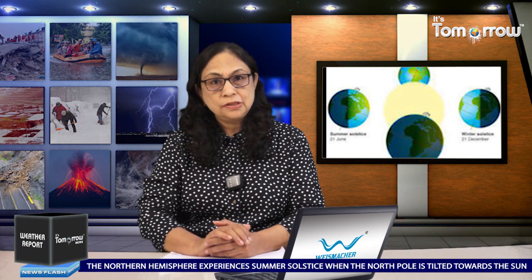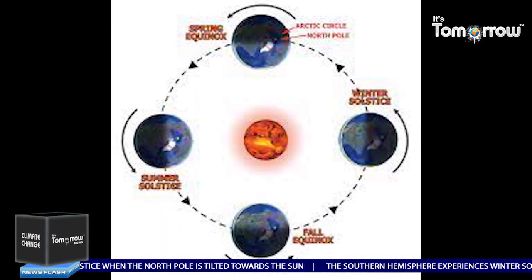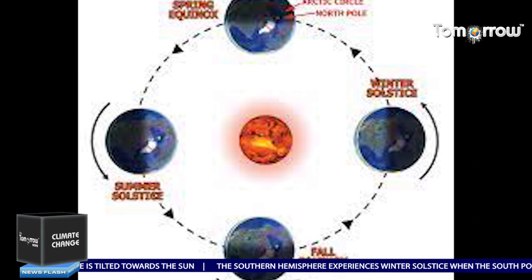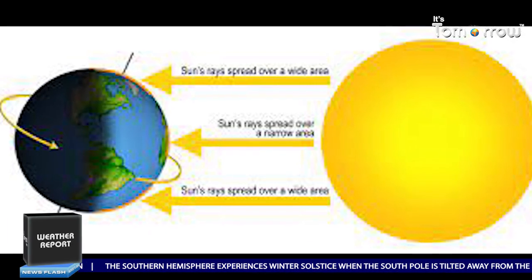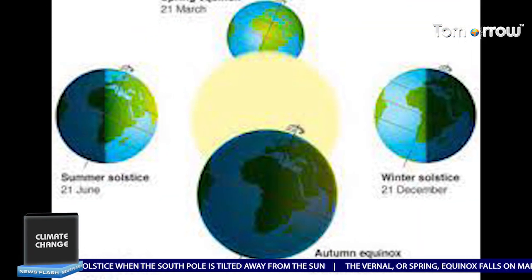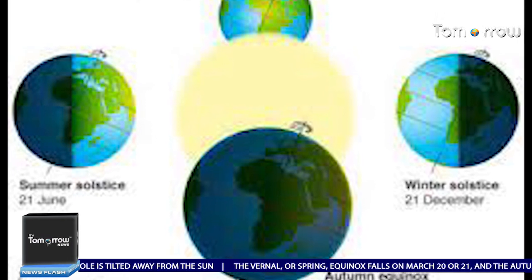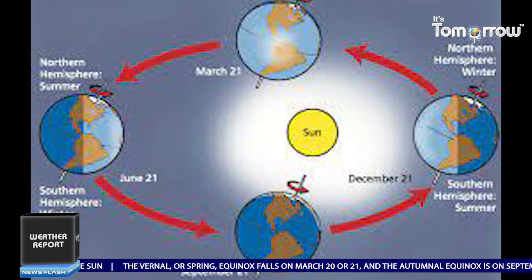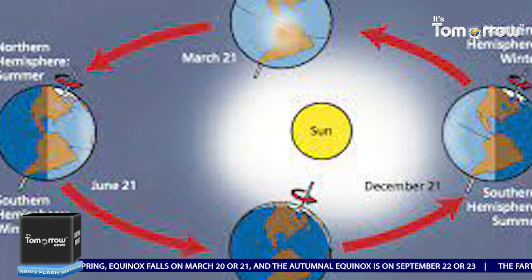Why does the Southern Hemisphere experience winter and summer solstice at different times than that of the Northern Hemisphere? The Northern Hemisphere experiences summer solstice when the North Pole is tilted towards the Sun. The Southern Hemisphere experiences winter solstice when the South Pole is tilted away from the Sun. In a similar way, the Northern Hemisphere experiences the winter solstice when the North Pole is tilted away from the Sun, and the Southern Hemisphere experiences the summer solstice when the South Pole is tilted towards the Sun.